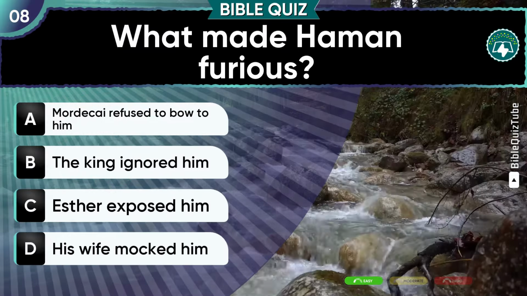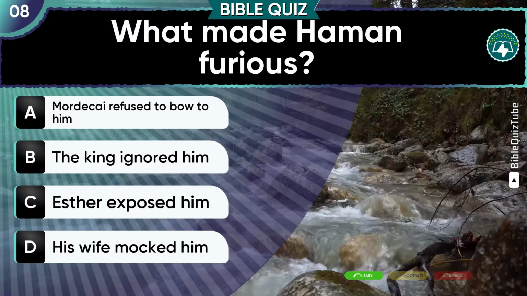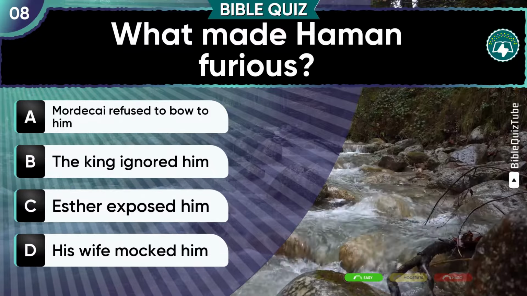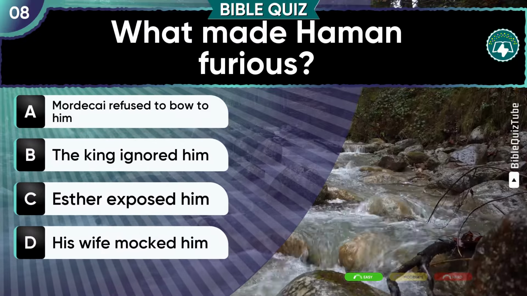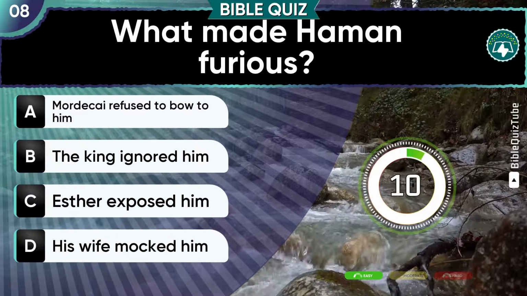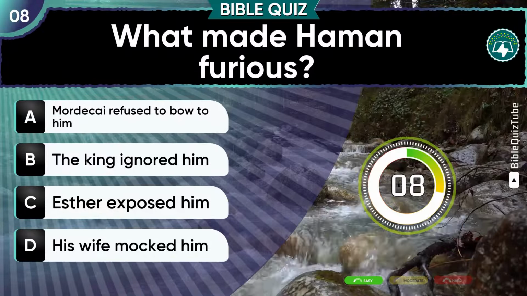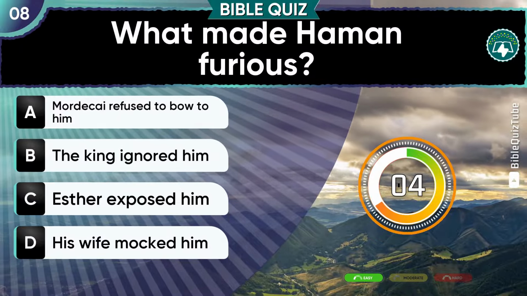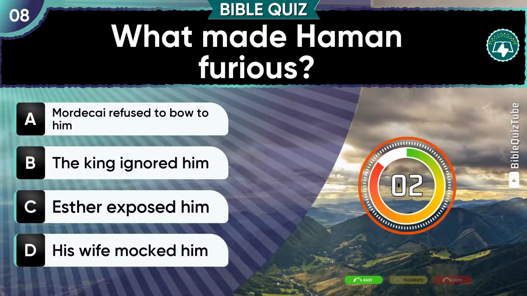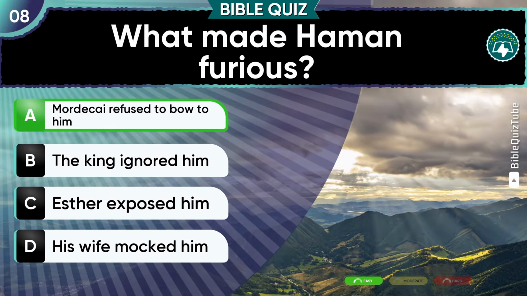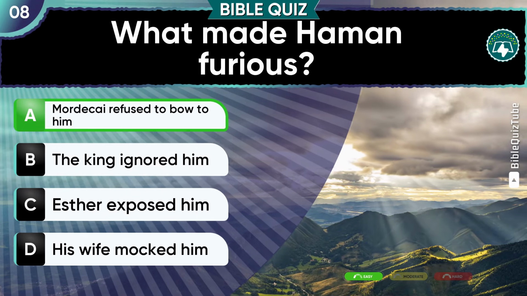Question 8. What made Haman furious? Think carefully now. A. Mordecai refused to bow to him. B. The king ignored him. C. Esther exposed him. D. His wife mocked him. The correct answer is A. Mordecai refused to bow to him.